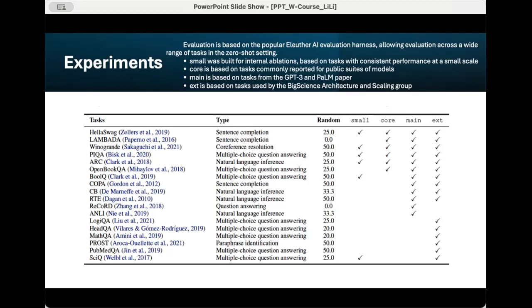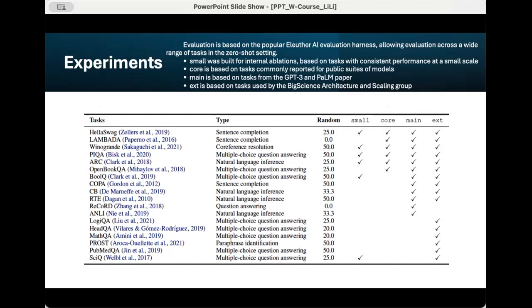For all reported results, a plus is used to denote results obtained in an arbitrary evaluation setup, and a second marker is used to denote results obtained using the EAI harness, which is also employed for all our models. Autoregressive decoder-only models with 1B, 3B, and 7B parameters are trained based on configurations and hyperparameters similar to those of GPT-3, with the main divergence being the use of ALiBi and FlashAttention.